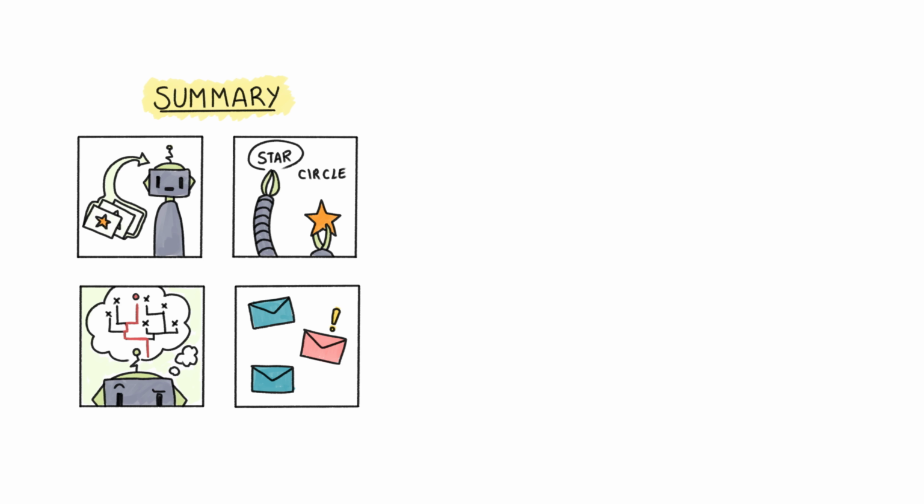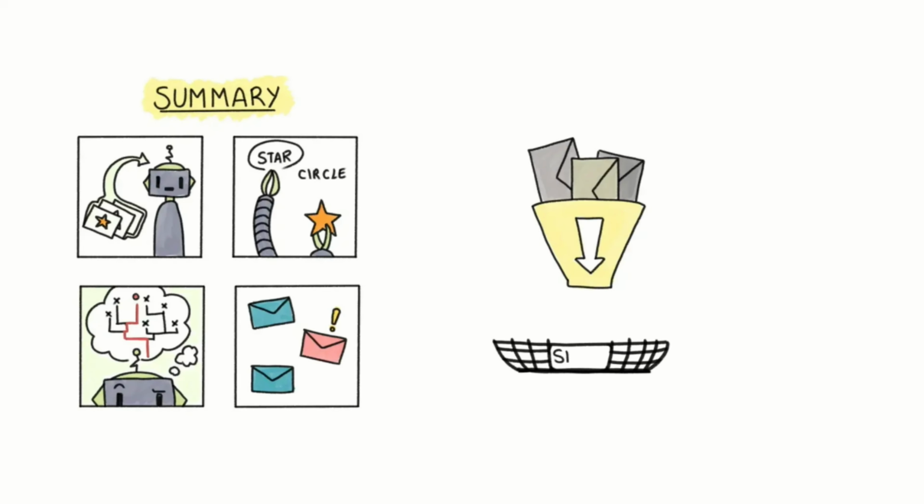Now, using these concepts, let's build a simple AI application for an email spam filter via supervised learning. Imagine teaching a machine to recognize spam emails. Step 1. We show it thousands of emails labeled spam or not spam. Step 2. It notices patterns like spam often mentions free money or has weird formatting.